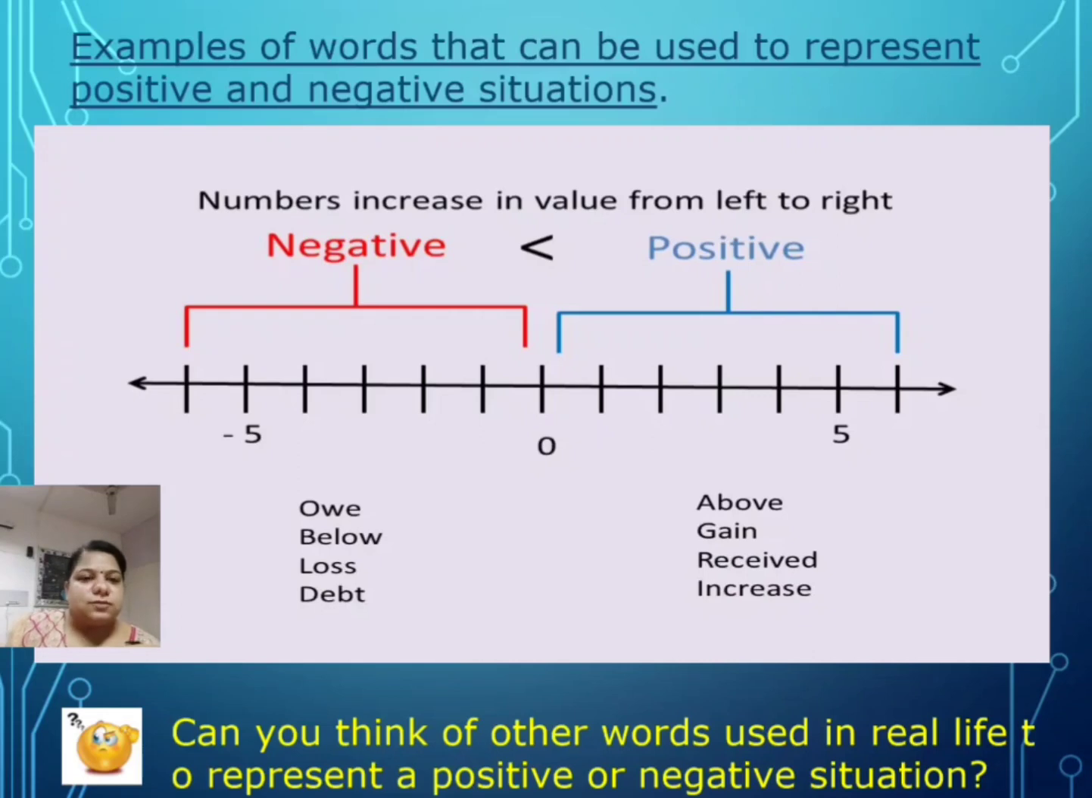So I have shown you some words which will be represented by negatives and positives. If you owe some money, something below, or loss or debt will be shown by negative integers, and above sea level, or gain, or you have received something, or some increase, that will be shown in positive integers. You can always think of some other words in your real life which can be represented by positive or negative situations, right?